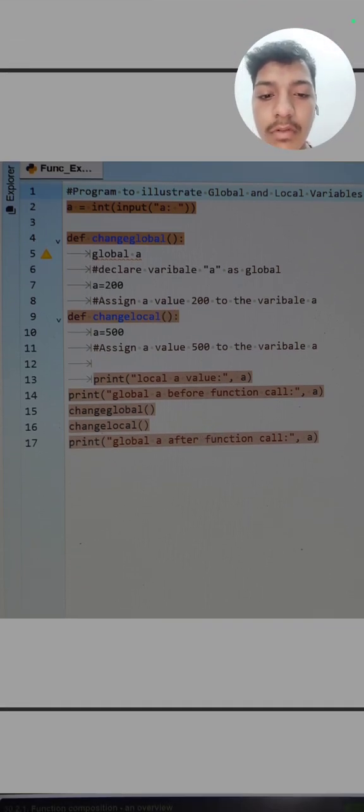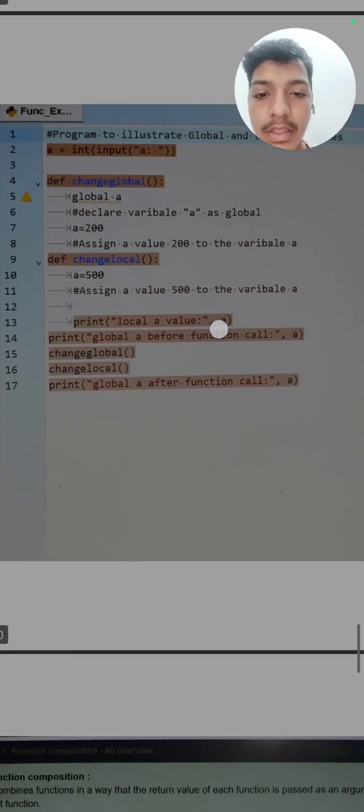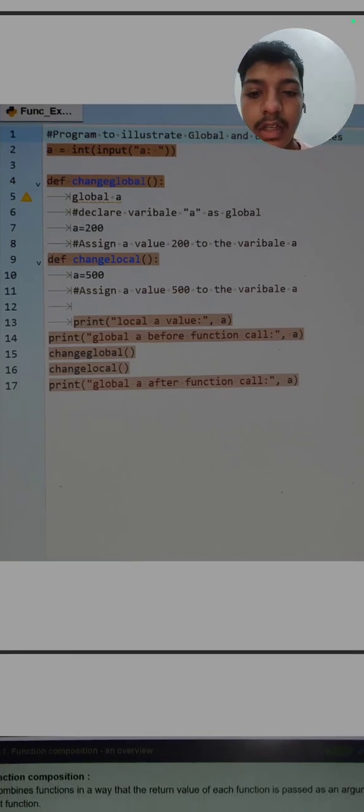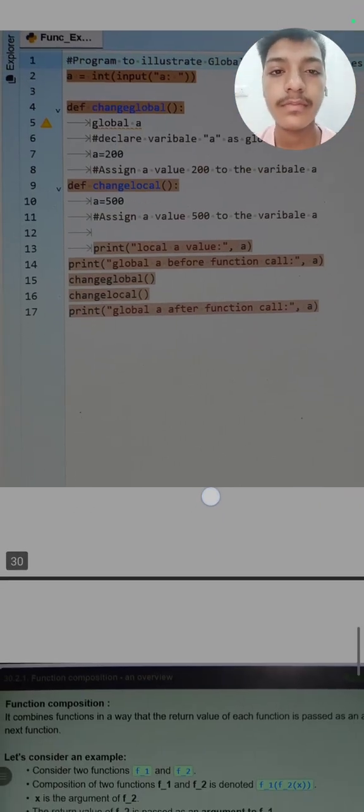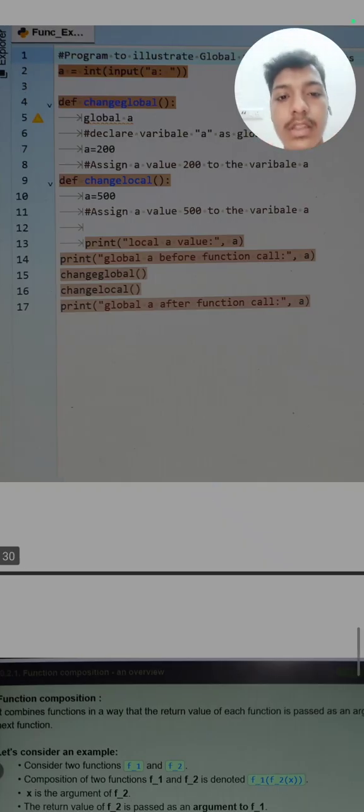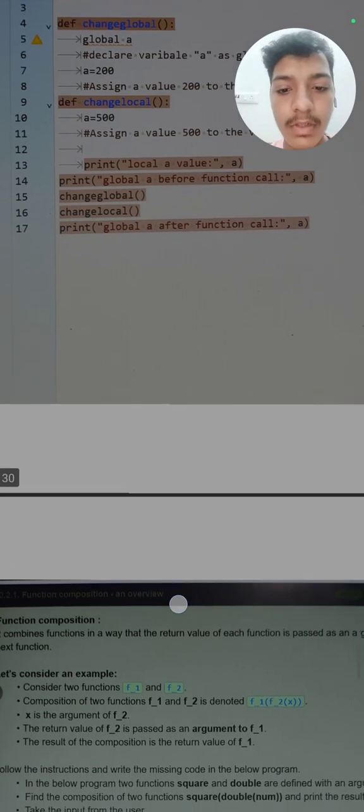Then global a before call, then we will call this a, and it will also be 500. Then we will call the change global function. Here in change global, the value of a will be 200. So these are the differences between local variables and global variables.